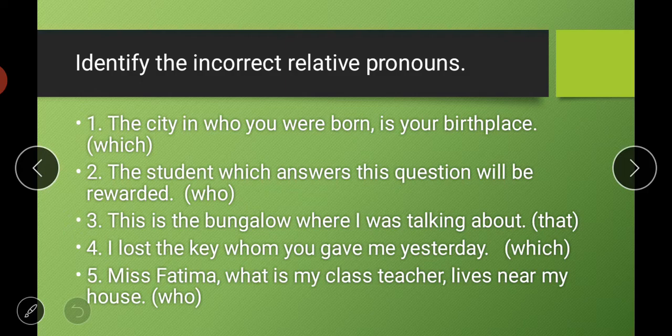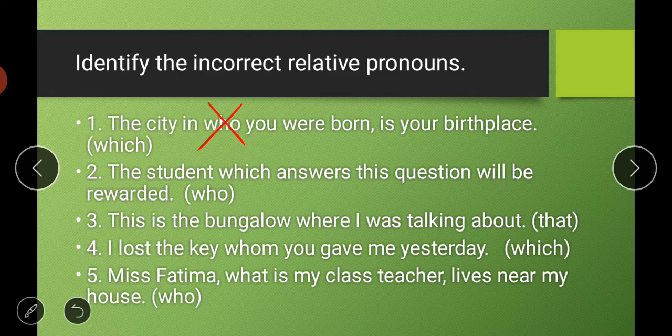So first one is, the city in who you were born is your birthplace. So who here is the incorrect relative pronoun. The correct one is which. The city in which you were born is your birthplace. So the word who is incorrect here.